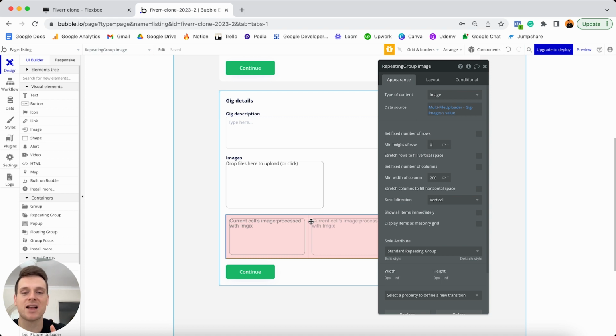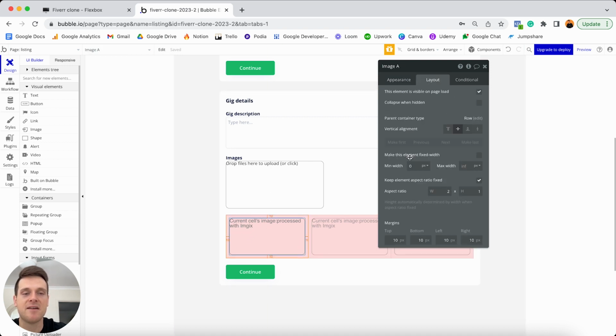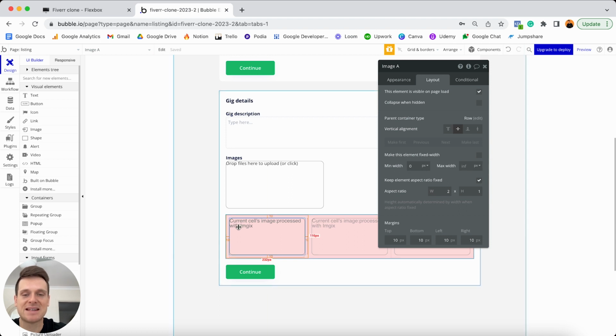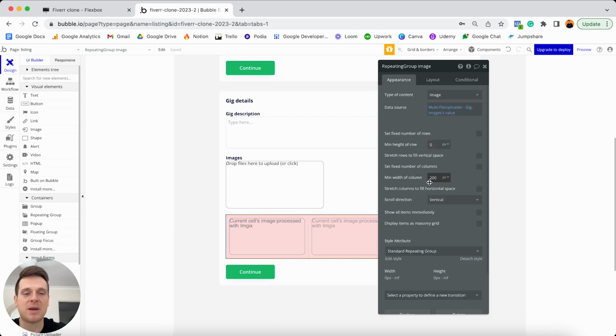However, there's one last change I want to make, and that is selecting the perfect size for this image here. So if you remember, this image's layout settings have the minimum width set to 0 and the maximum width set to infinite. So that just means that this image is going to be as wide as whatever dimensions we add into the width of our repeating group column. And right now it's set as 200 pixels.